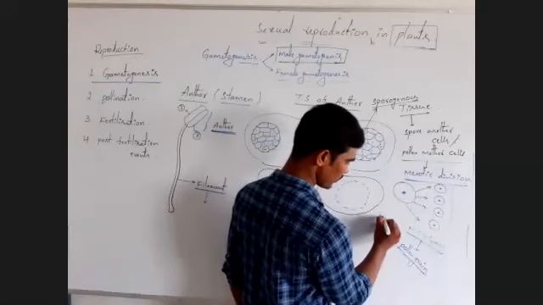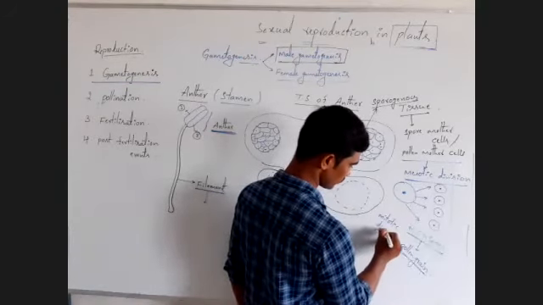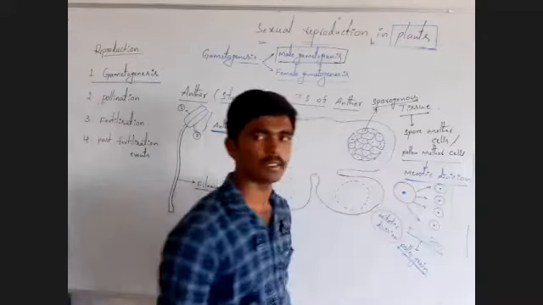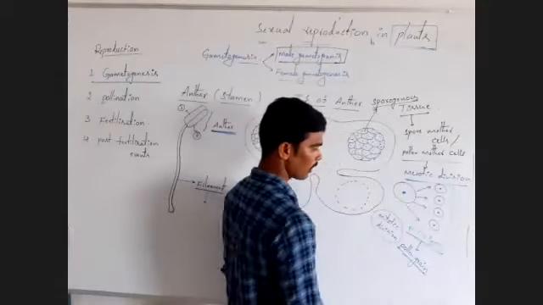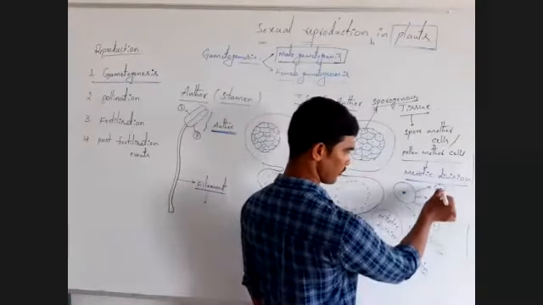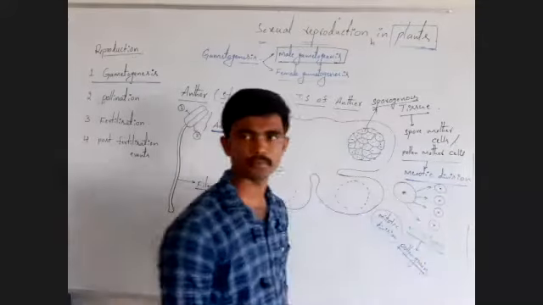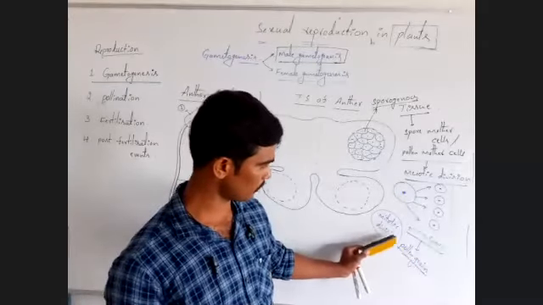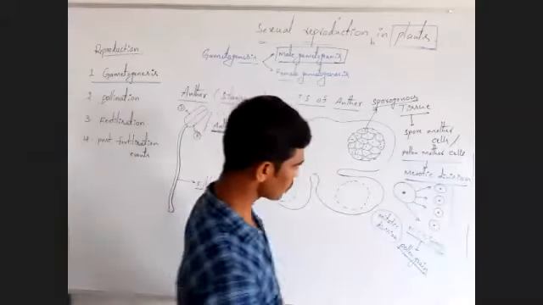Remember here, mitotic division. Because of mitotic division, two cells are developed in each and every microspore. Okay, observe.